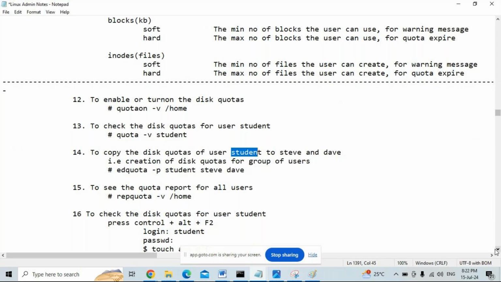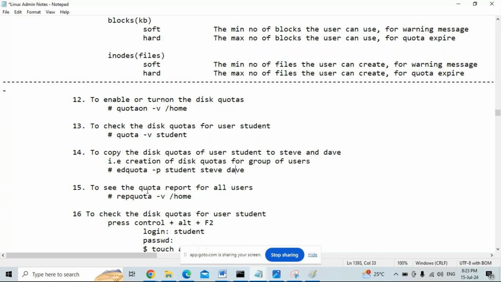How? edquota, edit quota, -p stands for profile. Already we created the quota for user student. This profile we have copied to Steve and Dave. First create a quota for one user. The profile we can copy to the remaining users. This is called creating quotas for more than one user at a time.